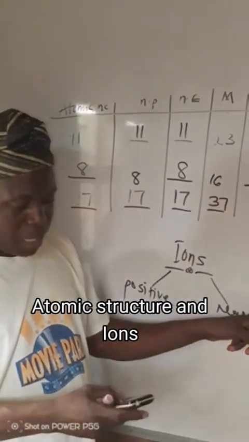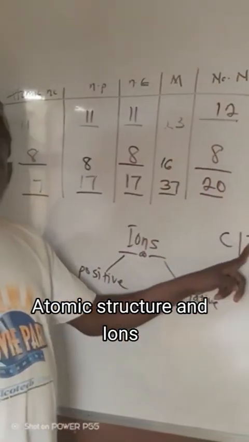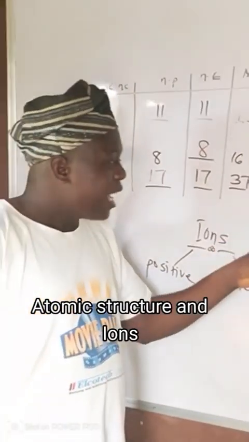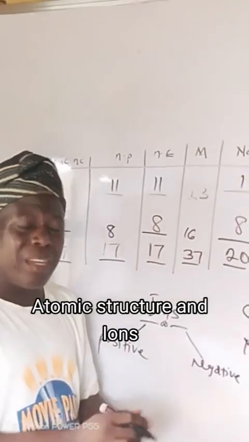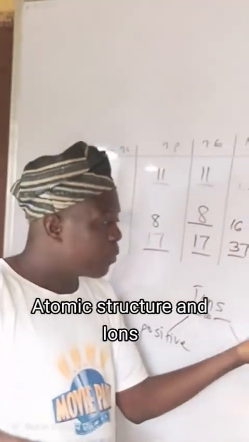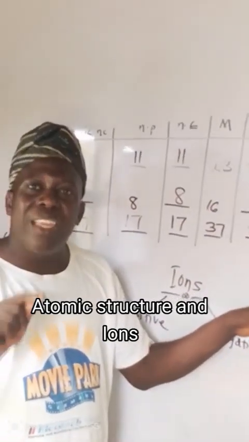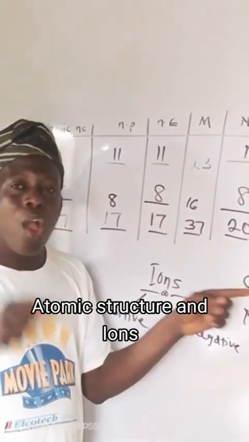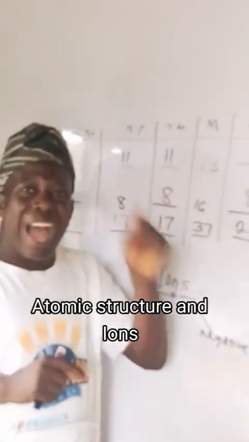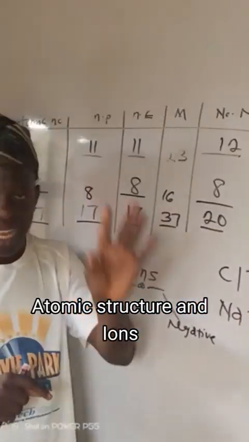Then sodium here, it carries positive charge. What does the charge mean? It means that this chlorine, which carries negative charge, has gained an electron.